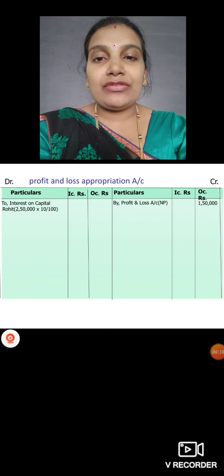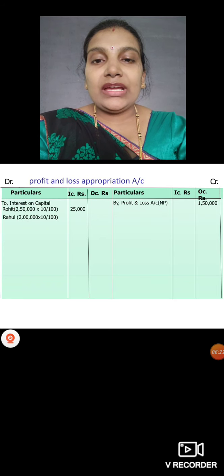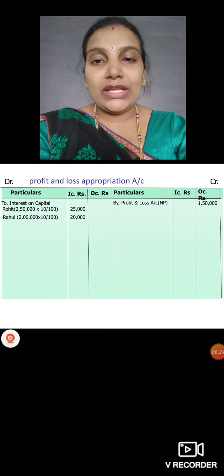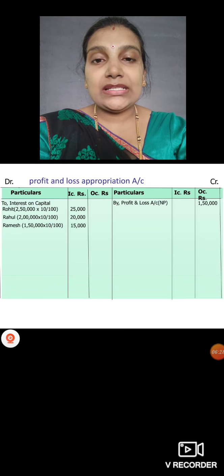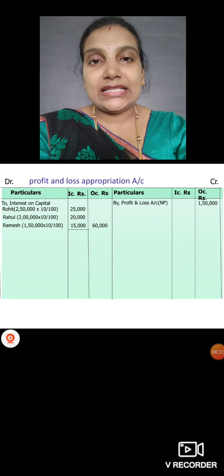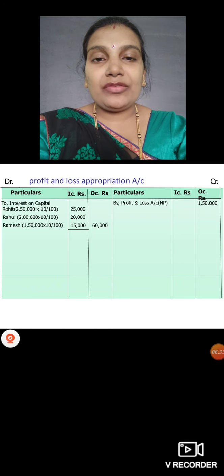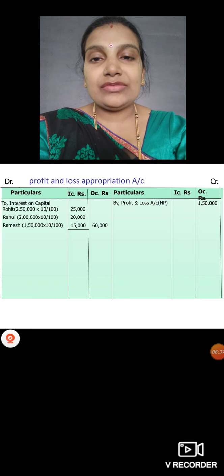Rohit has 2,50,000, 10%, 25,000. Rahul has 2 lakh, 10%, 20,000. And Ramesh has 1,50,000, 10%, it is 15,000. So total interest on capital we are paying is 60,000. Then how much is the remaining profit? Already we had calculated 90,000, which we distribute to all three partners here.